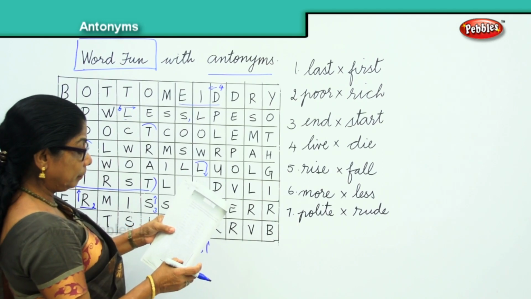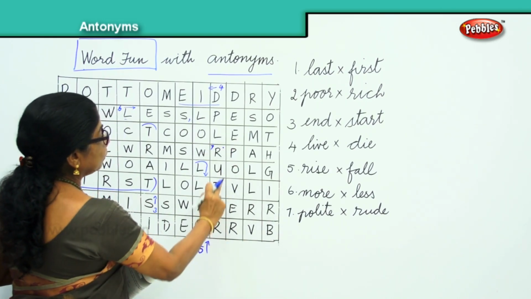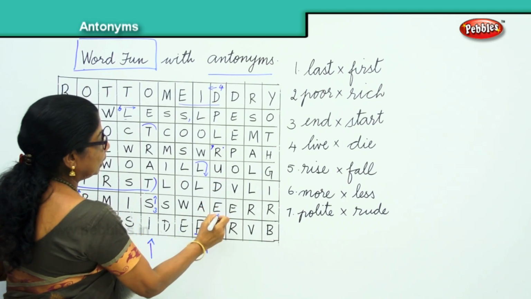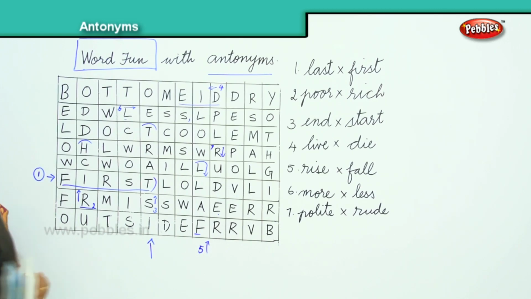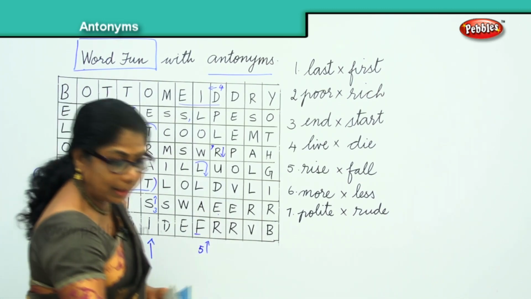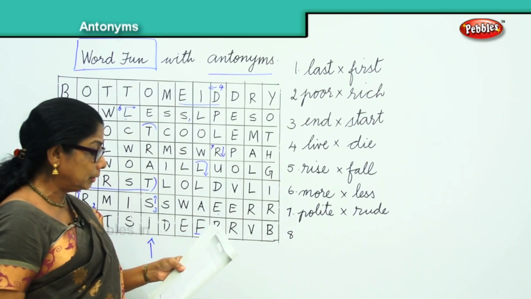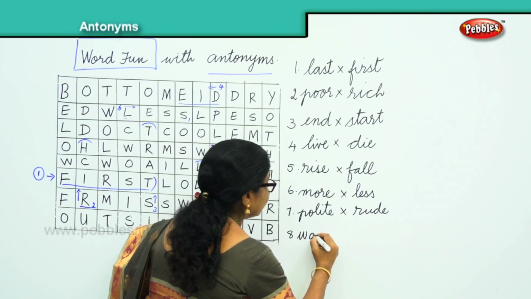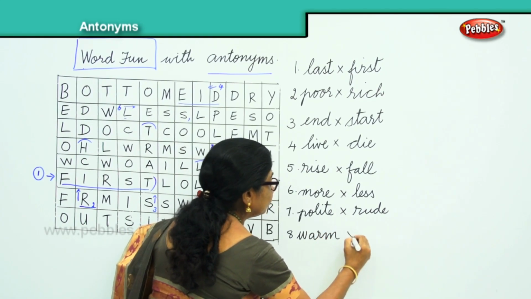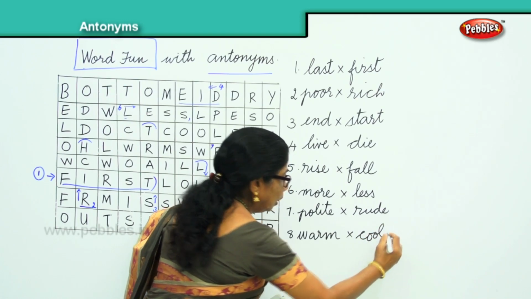Number 7, R. Here. R-U-D-E. Okay, found it? R-U-D-E, rude. Then number 8. What's the 8th word? Warm. Warm? Cool. Let's find the word cool.